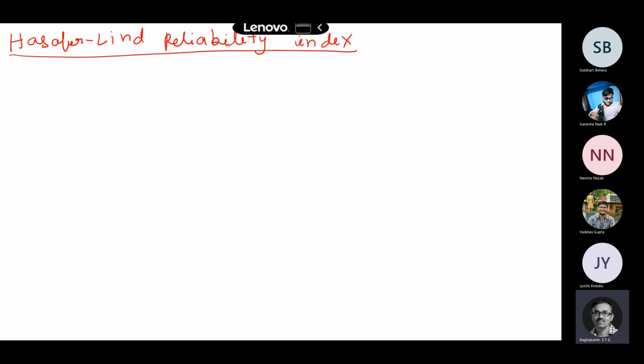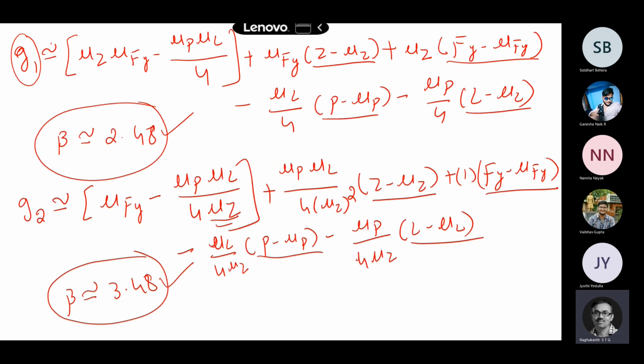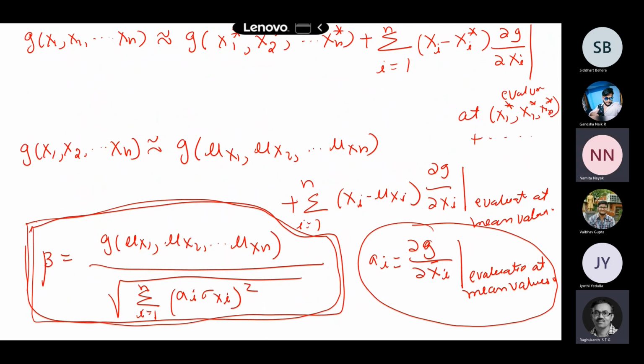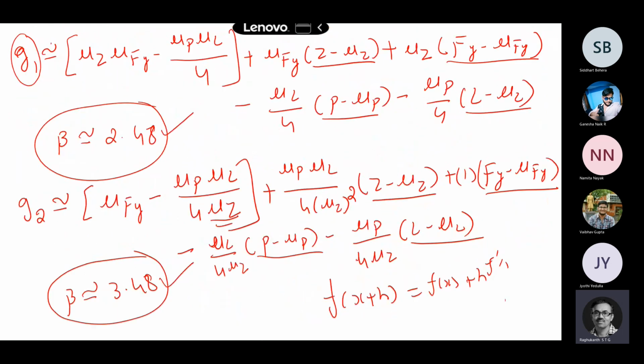Right now, he says the main problem, why we are getting two different results, is when you are expanding your Taylor series. Taylor series means you have to expand around some point basically. Okay, so we expand at some place and then h into f dash x, like that we do. So in our Taylor series expansion, which we wrote previously, we are expanding in terms of which points? We are expanding about the mean value. So he says this is the main culprit basically.